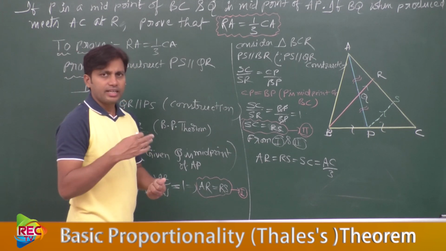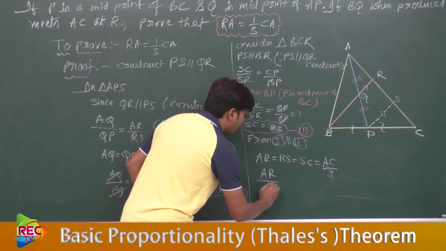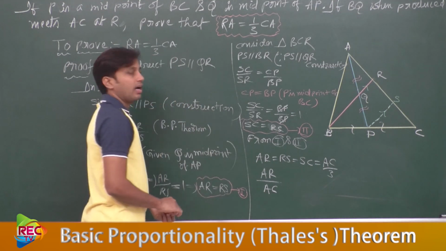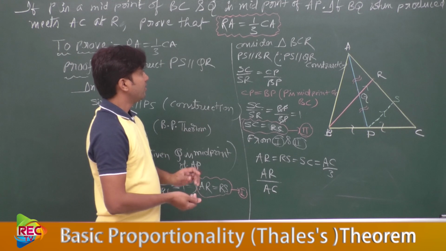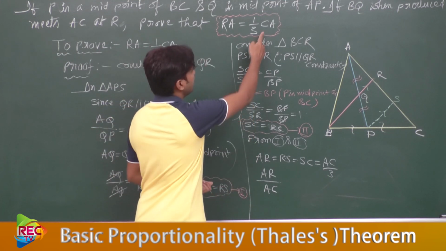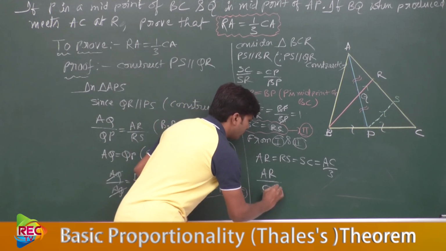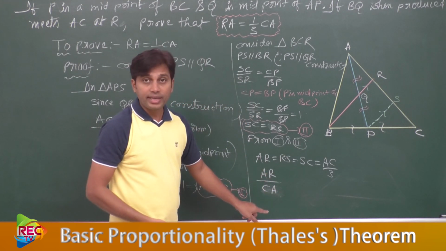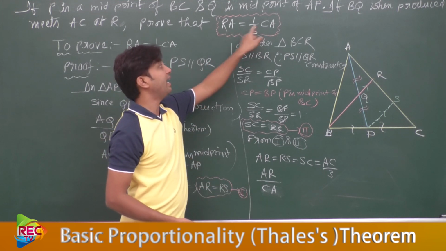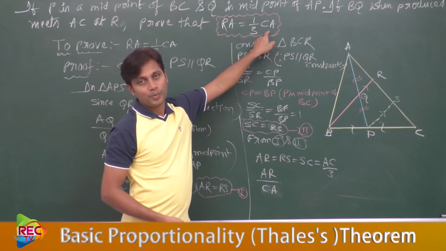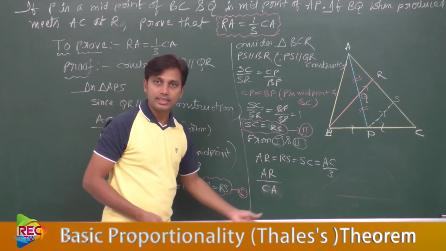Now let me take the ratio of AR by AC, to obtain the given condition. Here it is given CA, I wrote AC; you can write CA also. Why did I take it like this? Because we need to obtain the condition in terms of RA and CA. RA means AR itself. So I took the ratio AR by CA.